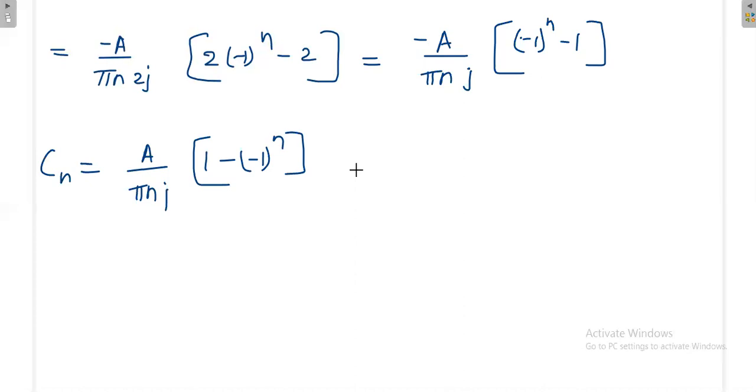Now we'll put different values for n, then we'll analyze what is the value of Cn. When I put n is equal to 0, what happens? Sorry, again n is equal to 0 we need not put, because C0 we have already calculated. Then what happens for n is equal to 1, 2 and 3 and so on?